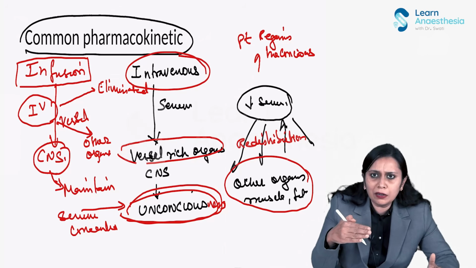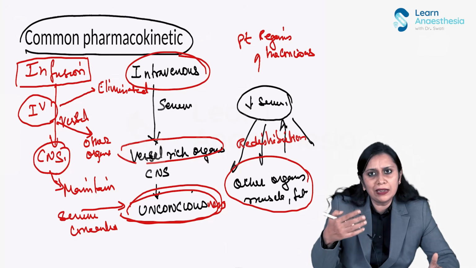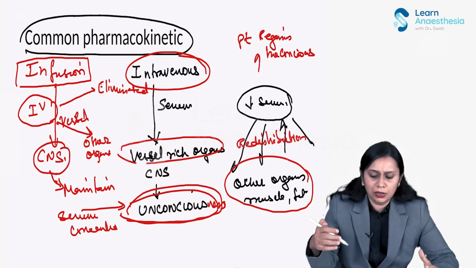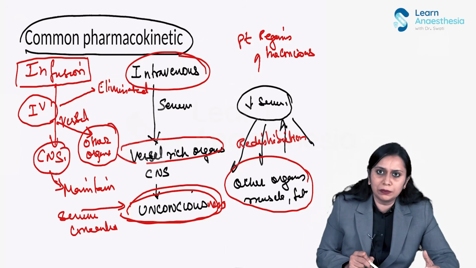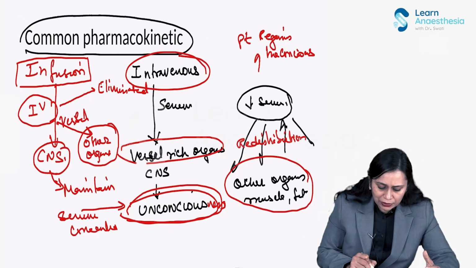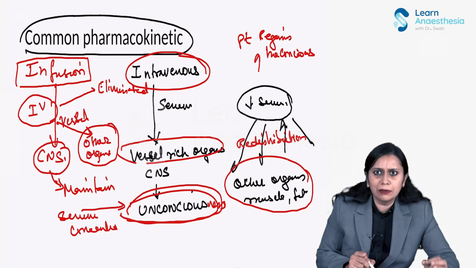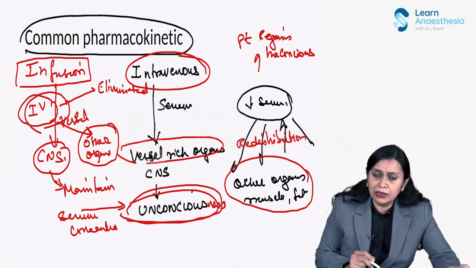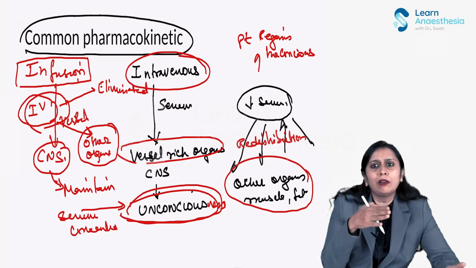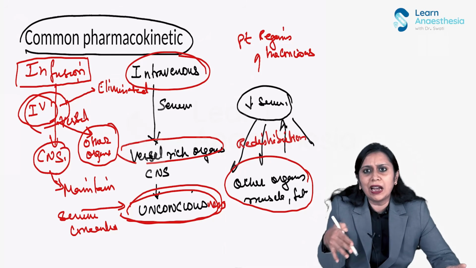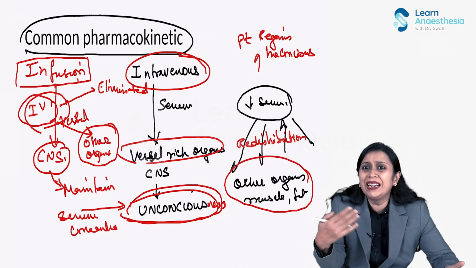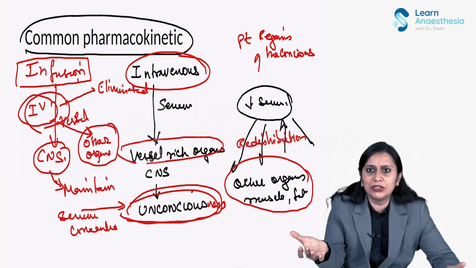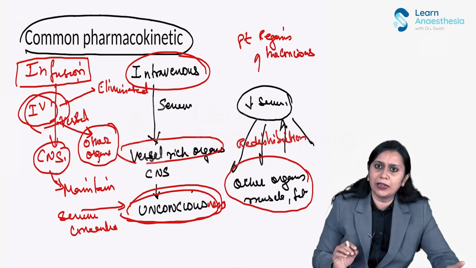See, when we are giving an IV anesthetic for a considerable duration, the other compartments get filled up, right? So from the blood, the distribution to the other organs is minimized. So the serum concentration can be maintained at a lower maintenance dose, a lower infusion dose, right? So over the course of maintenance with these IV anesthetic agents, we need to decrease their dose. Otherwise, what will happen? A delayed recovery, and more complications of these agents will appear. So we have to understand the pharmacokinetics of IV anesthetics.